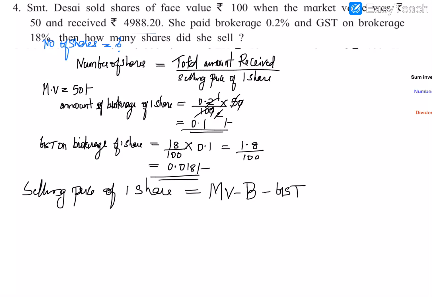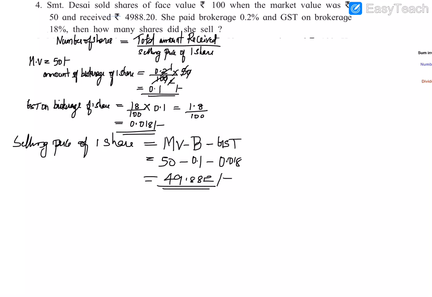Since we are selling, we need to subtract brokerage and GST both from the market value. So 50 minus brokerage 0.1 minus GST 0.018, so the answer will be 49.882. So this is the selling price of one share.